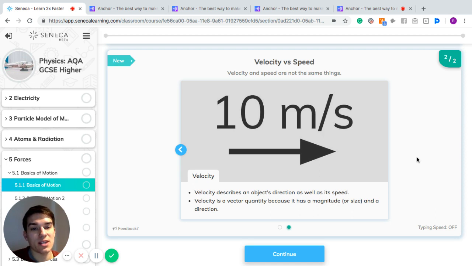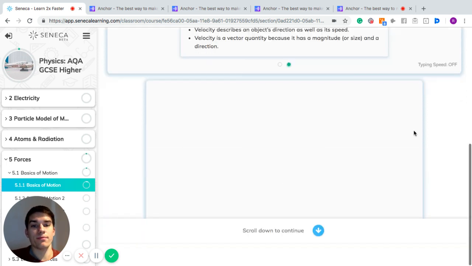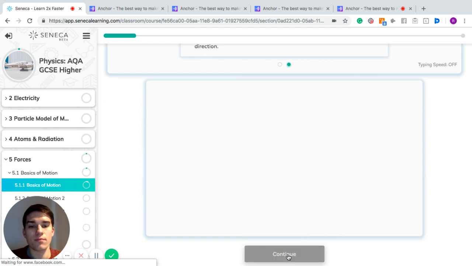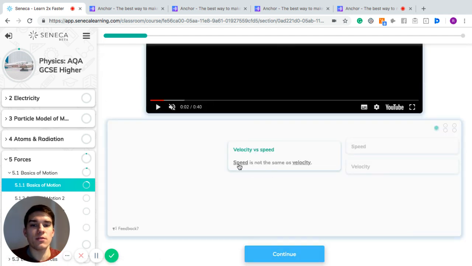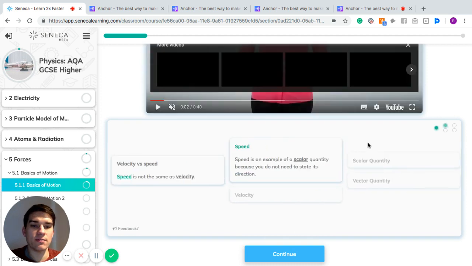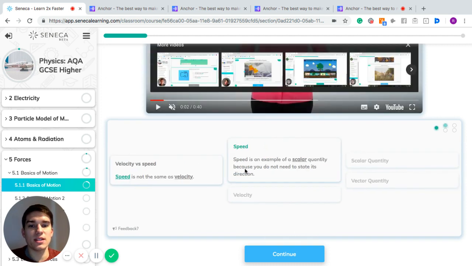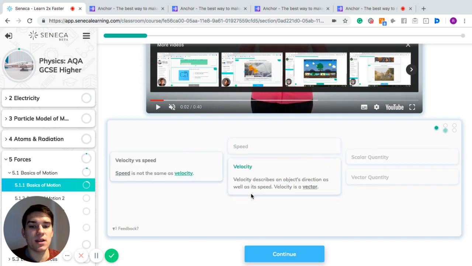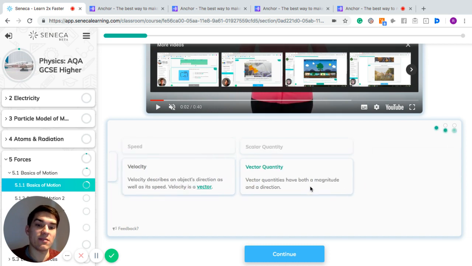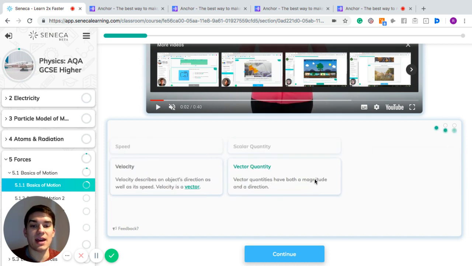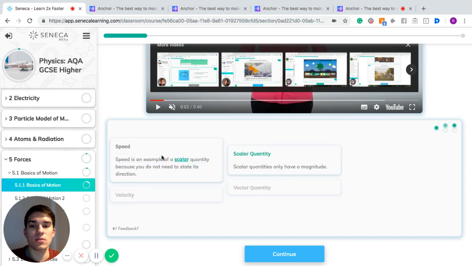So speed just has magnitude or size, so basically how fast it is, whereas velocity has how fast it is and also the direction in which it's going. So remember, speed is not the same as velocity. Speed is an example of a scalar quantity because you do not need to state its direction, and velocity describes the object's direction as well as its speed as a vector. Now, vector quantities have magnitude and direction, whereas scalar quantities like speed just have a magnitude.